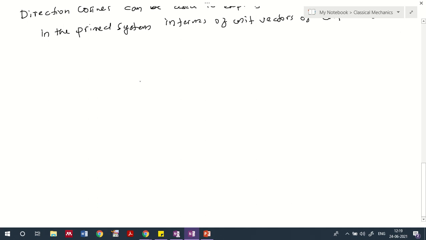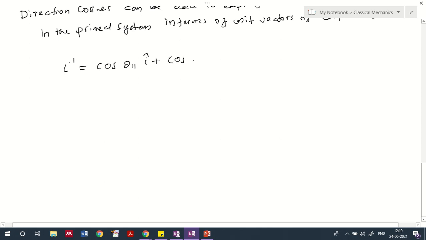Already what we have written is that i1 dash can be written as C11, C12 and C13. Now we need to know what C11 means. That is cos theta 11, the angle between i1 dash and i.